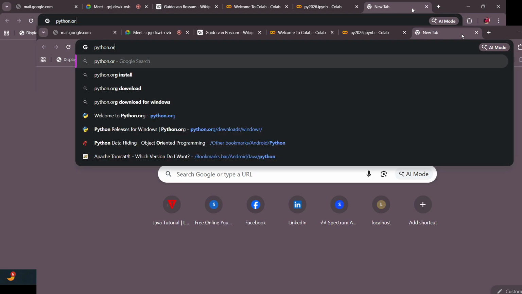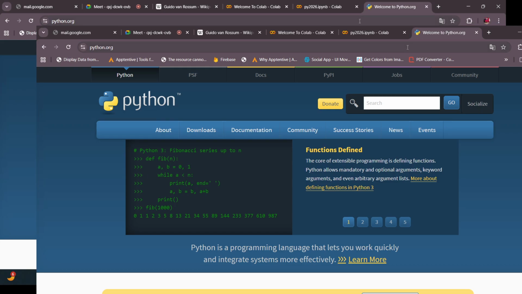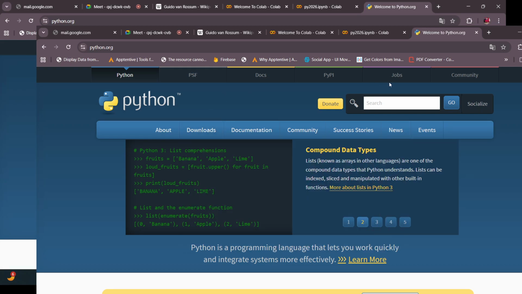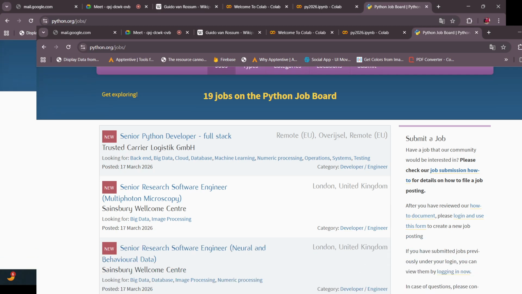This is an official website, python.org, from where we can download Python. You can see here there is an option called Python. Many things are available on this site. If you want to search for a job, there is a jobs section too. Let us see: senior Python developer, full stack, and senior research officer, London, United Kingdom.